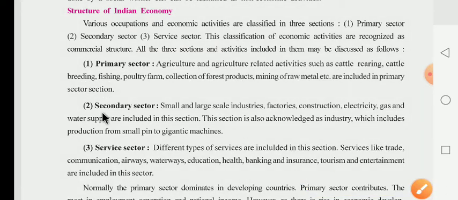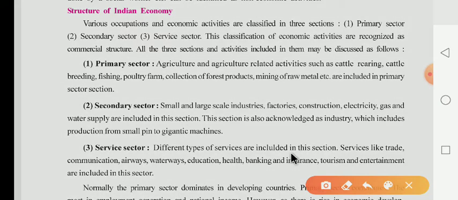The second one is the secondary sector. Small and large scale industry, factories, construction work, electricity, gas, and water supply are included in this section. All these things are included in the secondary sector.